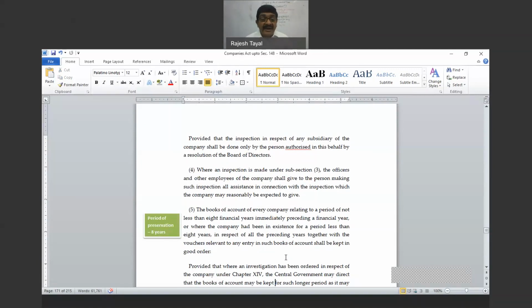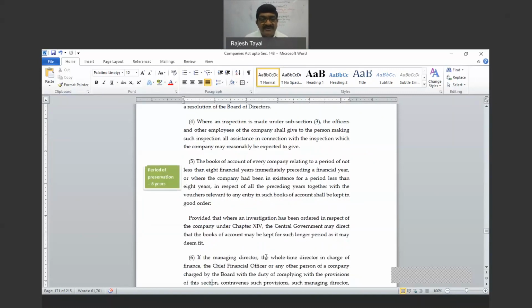And where some inspection, investigation or other legal proceedings are going on, the books shall be preserved until the inquiry, inspection or investigation is over. There are also situations where the government may require preservation for a much longer period, and then those should be kept.